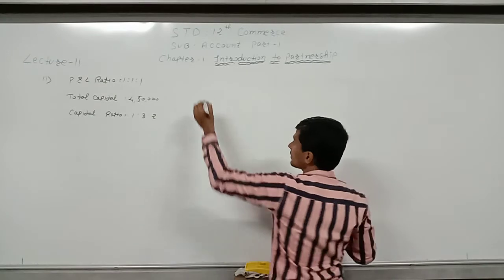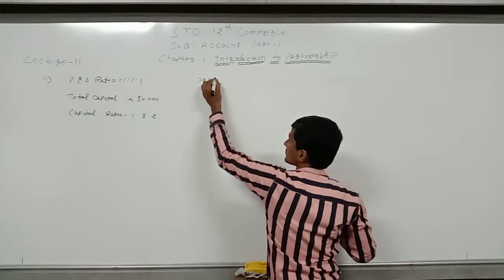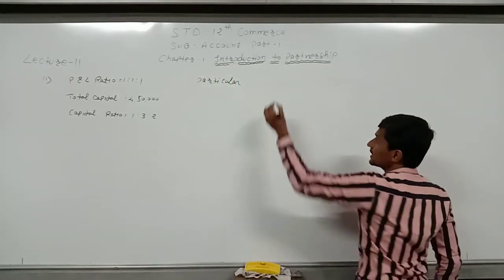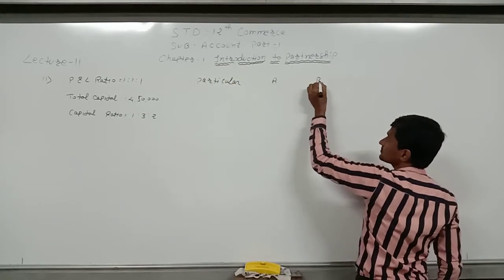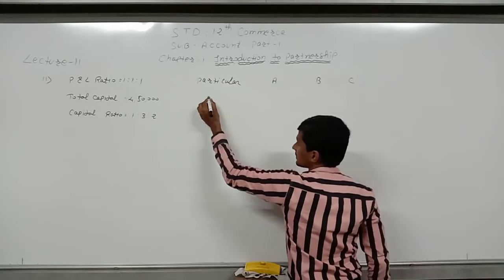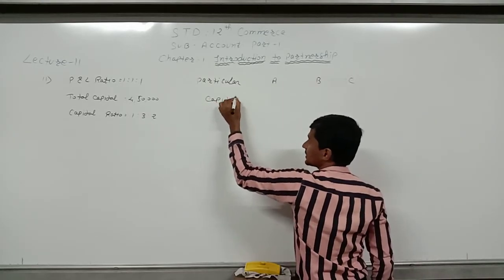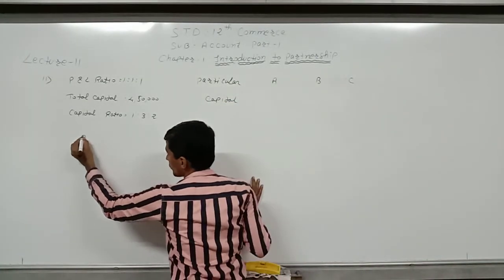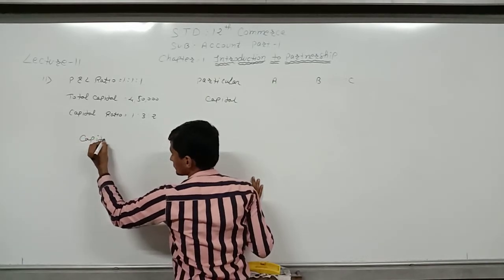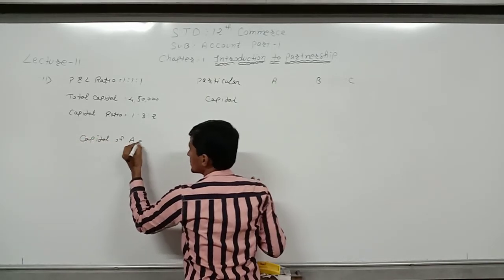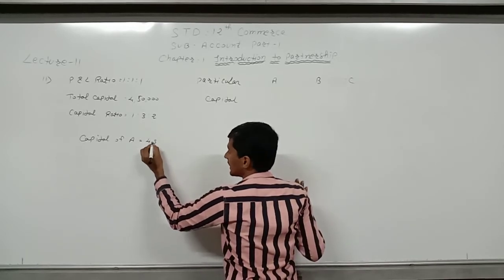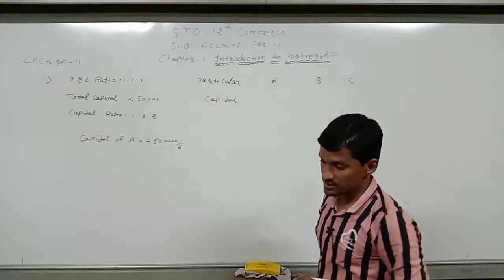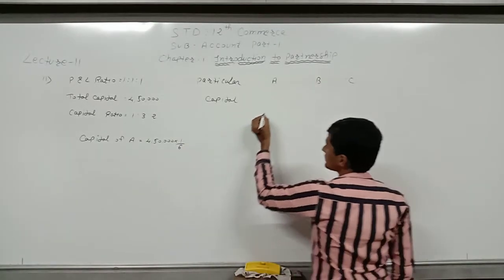So here, for the three partners A, B and C, all capital will be distributed in 1:3:2. So capital of A is equal to 4,50,000 into 1 divided by 6. The answer will be 75,000.